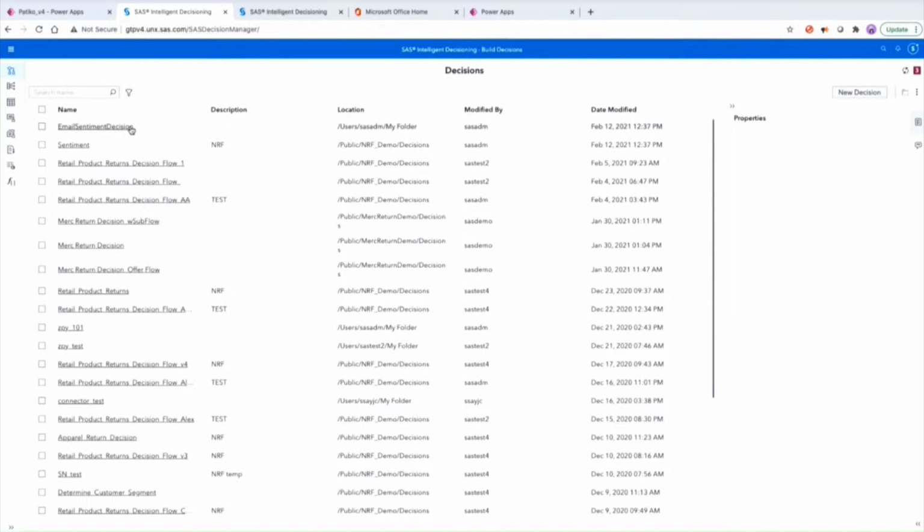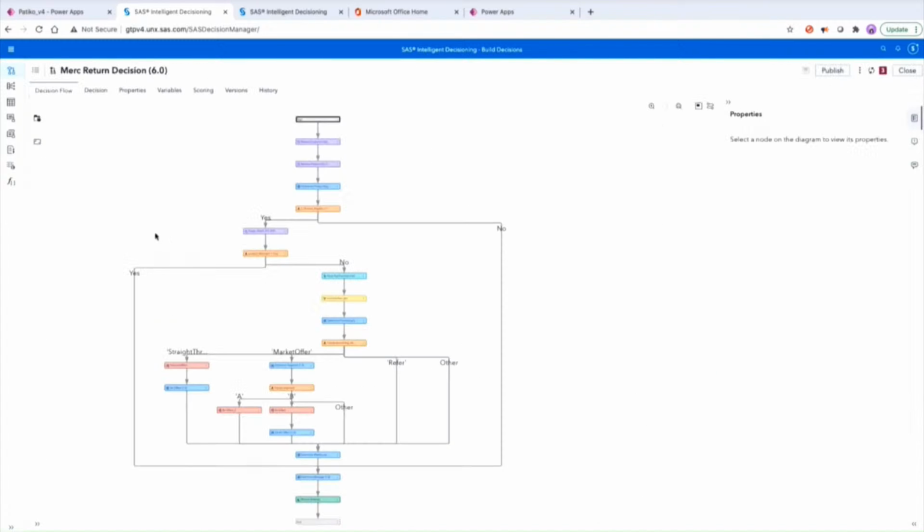If I work for Patico, we want to know if a particular email message is positive, if the sentiment of the message is positive or negative. So we will show you how this decision is used in the workflow by Patico, hypothetically. And we also have, of course, the return decision that we just saw that gave us that referral decision.